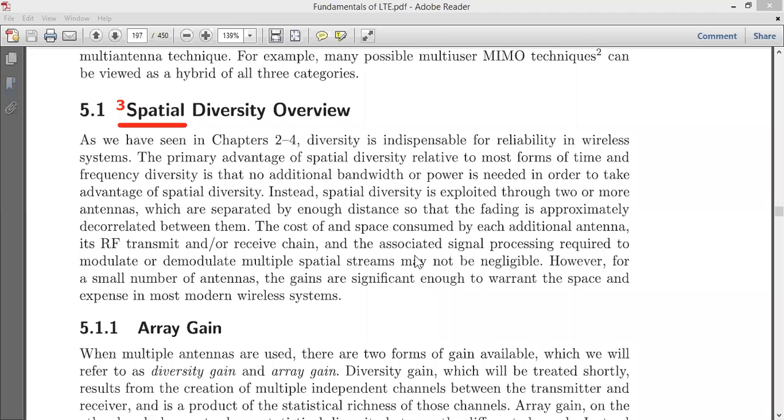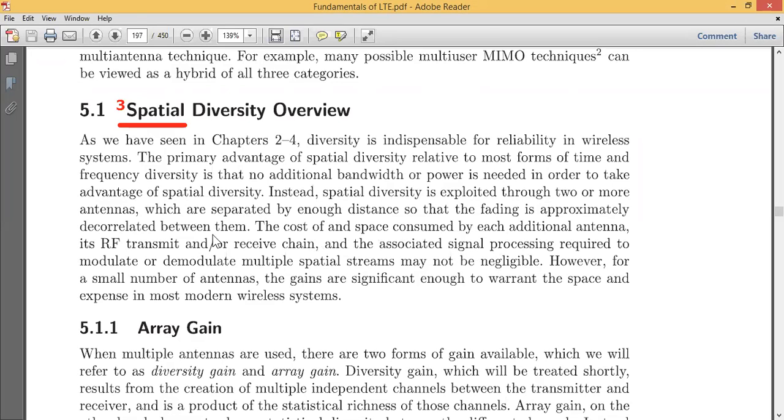The second thing is that the associated signal processing required to modulate or demodulate multiple spatial streams may not be negligible. We cannot neglect this signal processing concept, because if I am using more than one antenna, obviously the signal processing, in terms of time, delay, calculation of complex additions, multiplications, and FFT, will automatically increase.